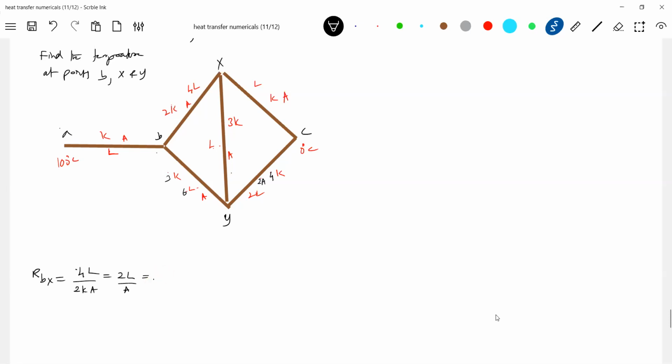Resistance of RXC will be L by Ka. Resistance of the rod RBY will be 6L by 3Ka, which will be 2L by Ka. Resistance of RYC is equal to 4L by 4Ka. Okay, how much will you get? L by Ka.